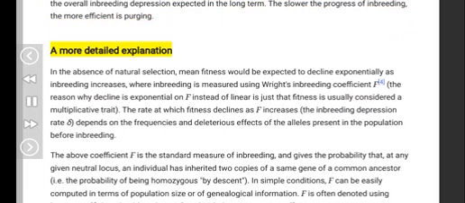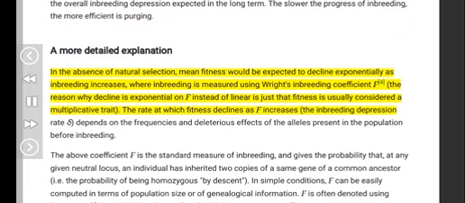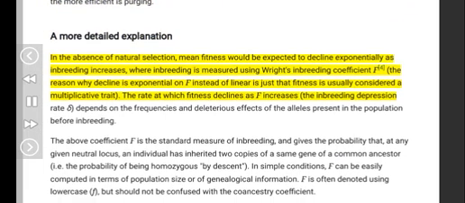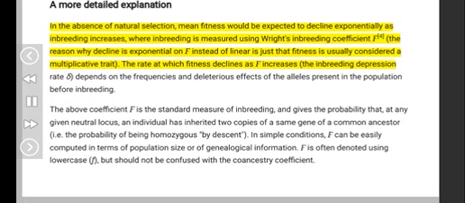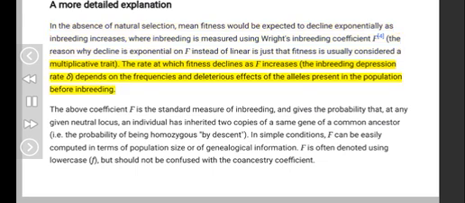A more detailed explanation. In the absence of natural selection, mean fitness would be expected to decline exponentially as inbreeding increases, where inbreeding is measured using Wright's inbreeding coefficient F. 4. The reason why decline is exponential on F instead of linear is just that fitness is usually considered a multiplicative trait. The rate at which fitness declines as F increases, the inbreeding depression rate delta, depends on the frequencies and deleterious effects of the alleles present in the population before inbreeding.